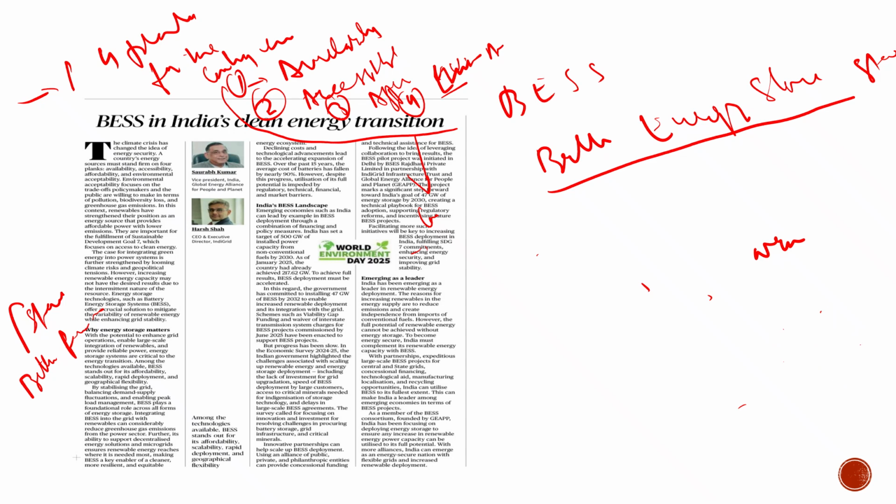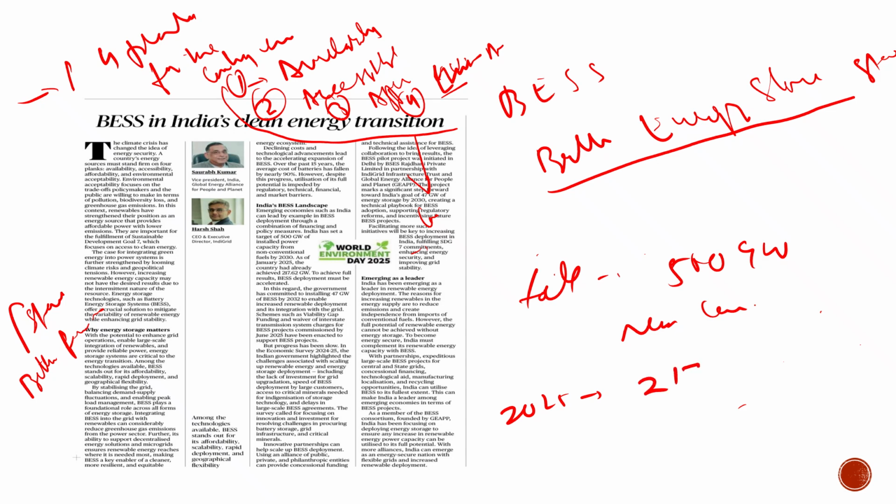India has promised to install 500 gigawatts of installed power capacity from non-conventional fuels. And right now, where we stand in 2025, we have installed 217.62 gigawatts as per the article.